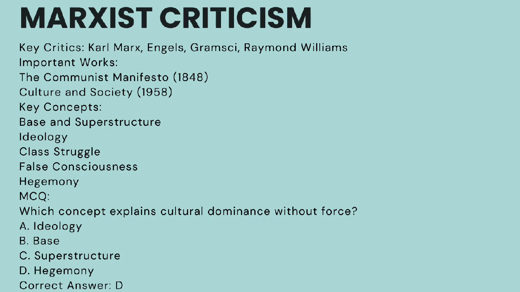There are important works like the Communist Manifesto, published in 1848, and Culture and Society by Raymond Williams, published in 1958. Key concepts include base and superstructure, ideology, class struggle, false consciousness, and hegemony. One very important concept is hegemony, which means control through consent, not by force.